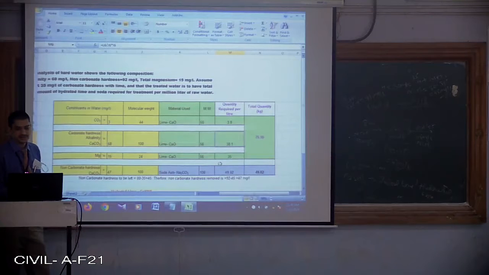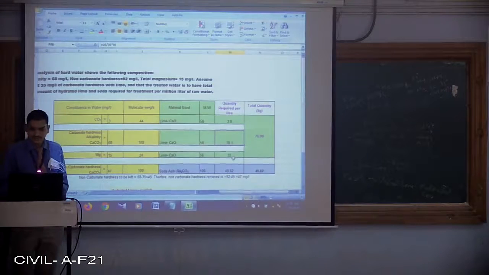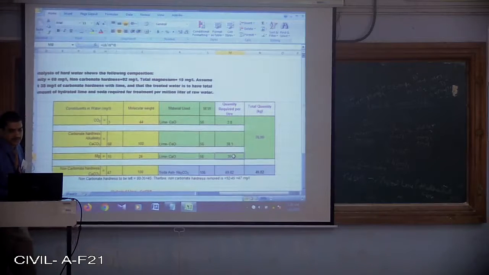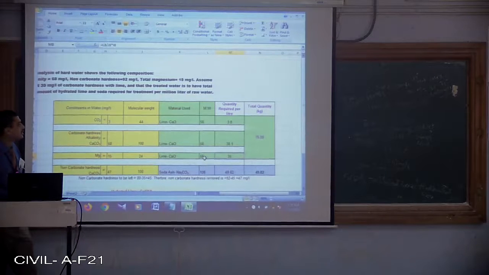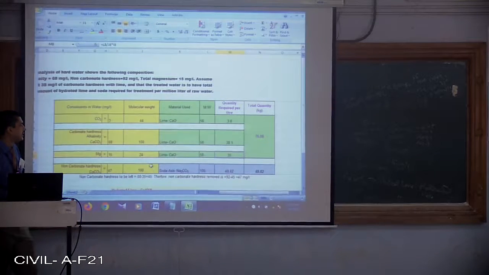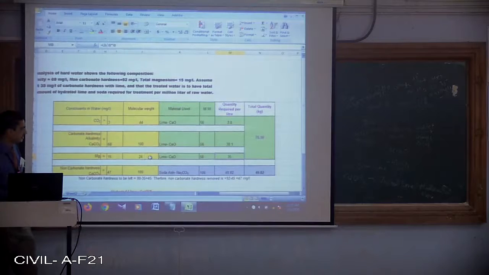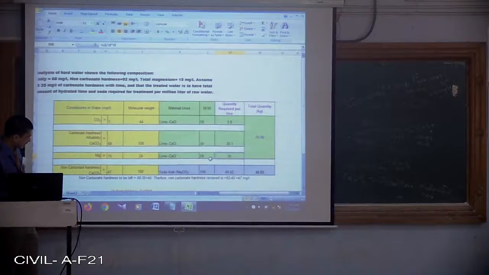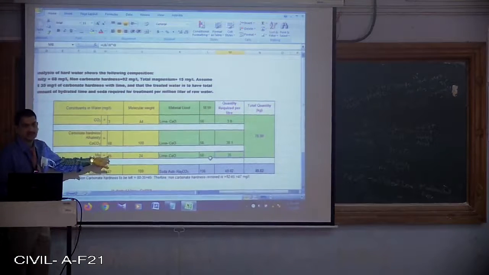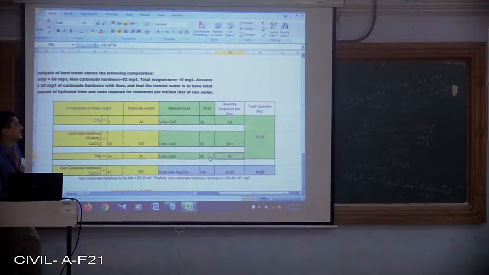So we are going to get 38.1. Correct? Similarly, we go for 56, the molecular weight of lime, divided by the molecular weight of magnesium to be removed, which is 24. Whatever answer we get is multiplied by the concentration of magnesium to be removed from the water, that is 15.